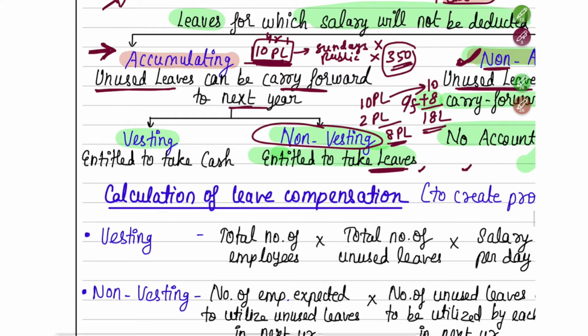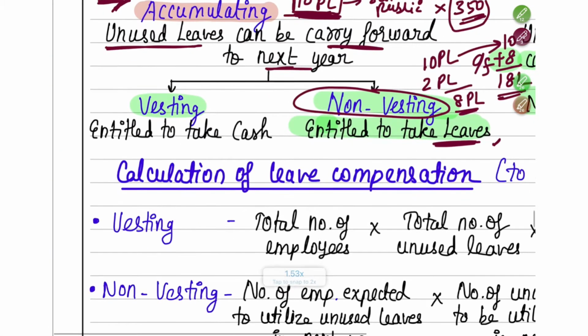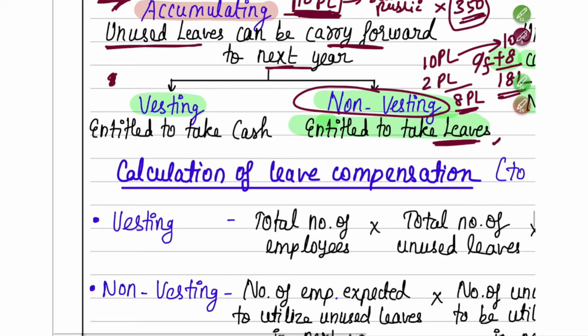Here there is one more kind where they tell you, see, next year we will not allow you to take those 8 days as leave. Instead, what you can do is, whatever unused leave balance you have that you did not use this year, these 8 days you can encash in the next year. That means against these 8 days, next year they will give you money. So this year you worked 8 days.